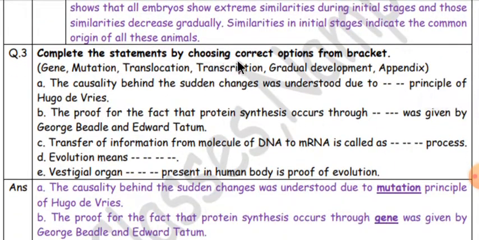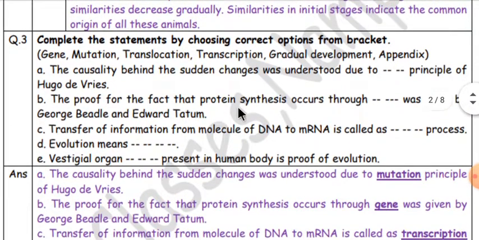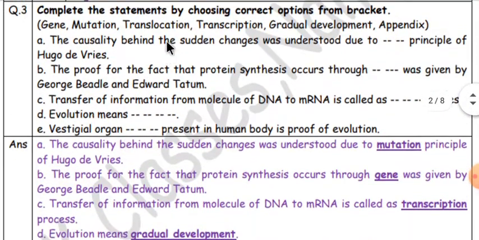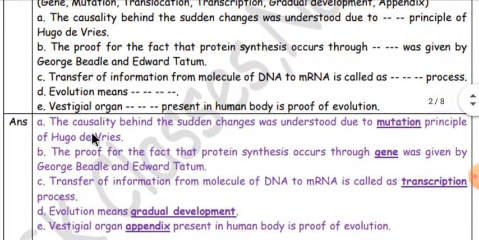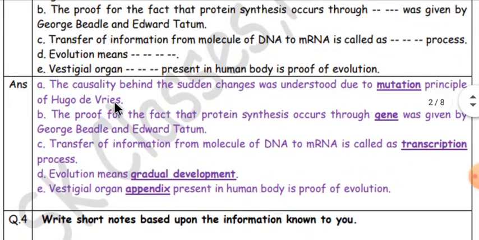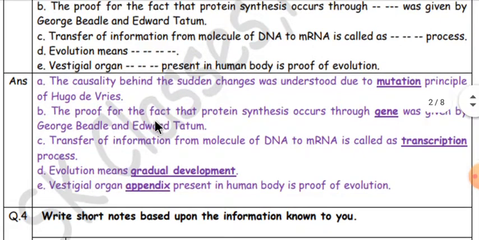Complete the statement by choosing correct options from the bracket. A. The causality behind the sudden changes was understood due to the mutation principle of Hugo de Vries. The proof for the fact that protein synthesis occurs through genes was given by George Beadle and Edward Tatum.